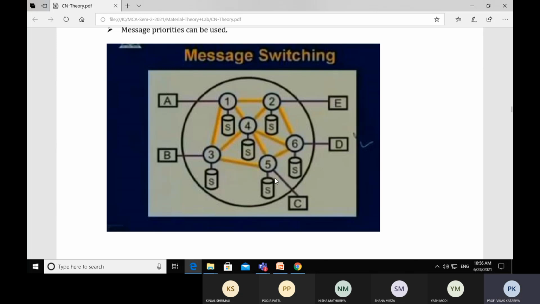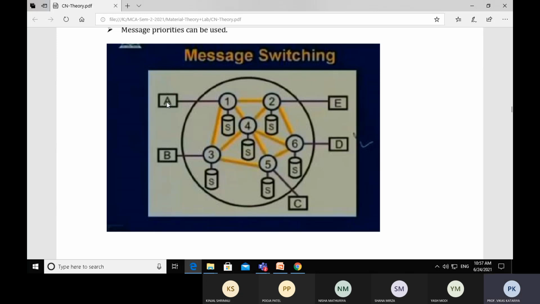During the communication, during the message passing, nodes 4, 2 and 6 will not come into the picture, right? Because workstations A and C are connected together, and nodes 1, 3 and 5 make a circuit switch network between the two workstations. Now the concept of message switching is that every node has storage capacity which is used for keeping the message for a while.